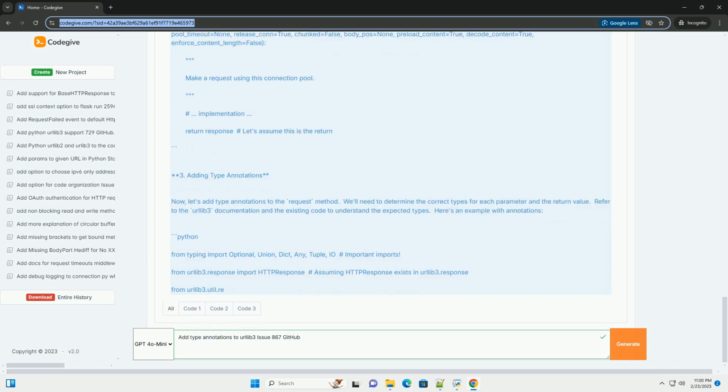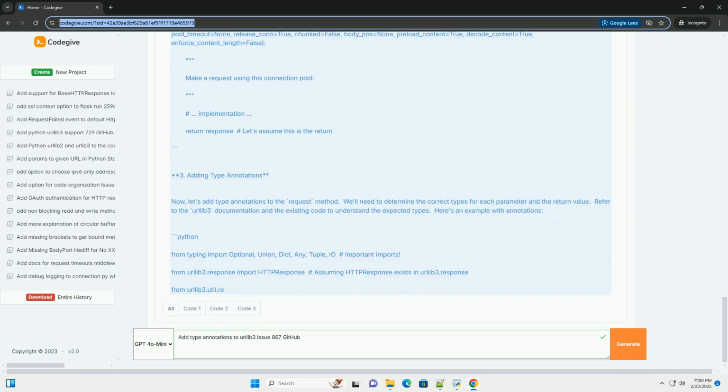Example mypy output and how to fix it. Let's say mypy reports this error. This means that your request method might be returning None in some cases, but the type hint specifies that it should always return an HTTPResponse. To fix this, you could: 1. Change the type hint. If the method can return None, change the return type hint to Optional[HTTPResponse]. 2. Modify the code. If the method should always return an HTTPResponse, change the code to ensure that it does, for example by returning a default HTTPResponse object in the case where it would otherwise return None.